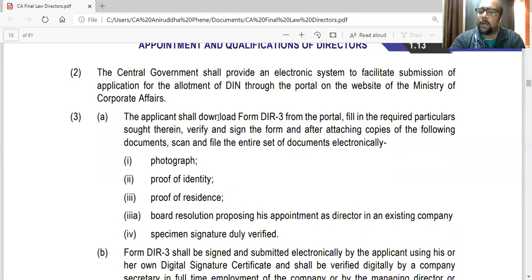Now, the applicant shall download the form DIR3 from the portal, fill in the required particulars therein, verify and sign the form. They should sign the form digitally. And after attaching copies of the following documents, scan and file the entire set of documents electronically. So they are saying download the form, fill in the particulars, verify and sign, and after attaching copies of the following documents, scan and file the entire set of documents electronically. So you have to scan and upload the documents.